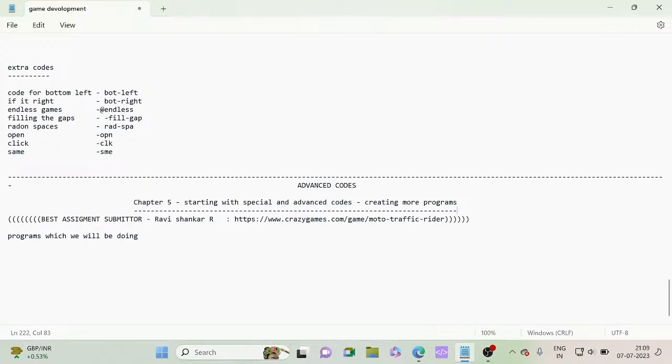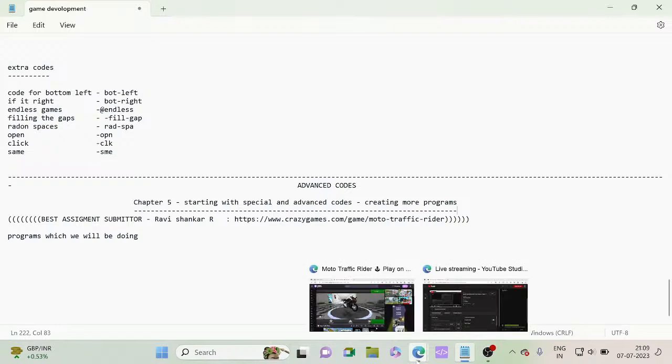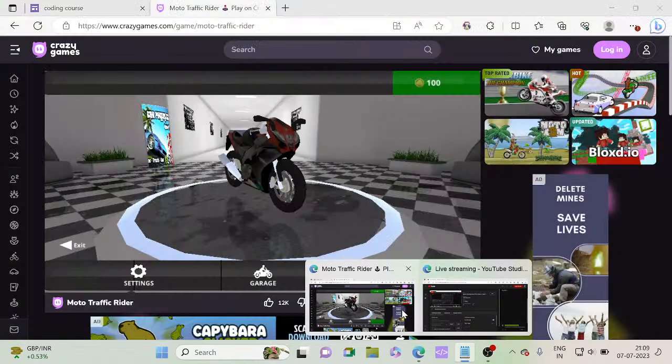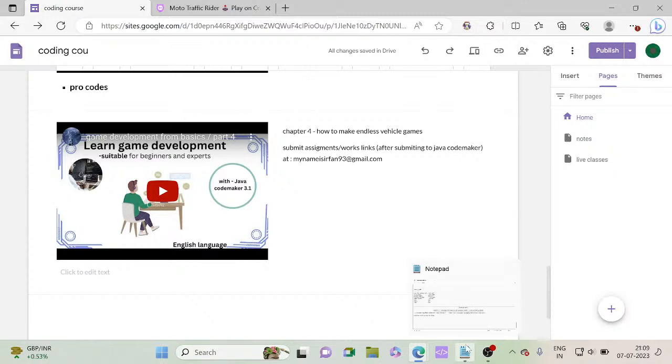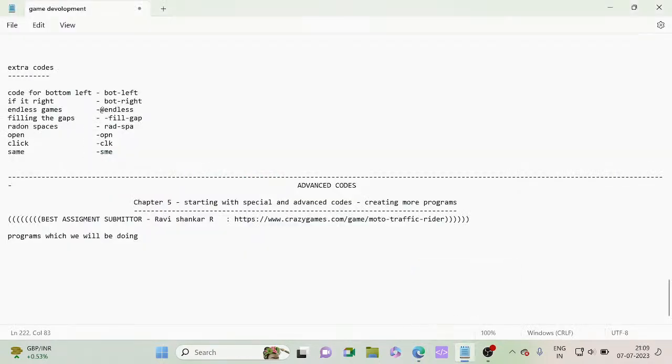So how do you submit the assignment? Just go to our portal. When you go to the portal, you can see where to submit the assignment. Make sure you visit the Java CodeMaker 3.1 website and submit it there. Then they will give a link. After that, send the link to us. Don't send the program. Now let's continue.